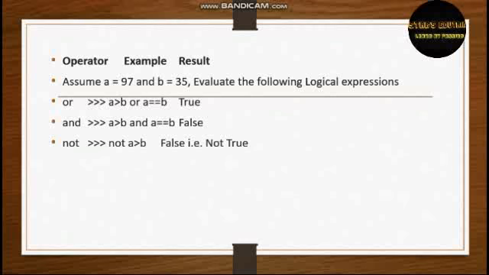So the third logical operator is not. The keyword not is defined for the operation in programming. Not A is greater than B. We know that A is greater than B, but it is printed as false. That is because the not statement negates the result. It does not check any kind of condition itself; instead it prints its own kind of statement, that is not false. So the not statement is given to negate the condition.